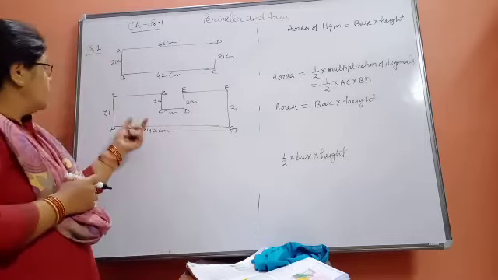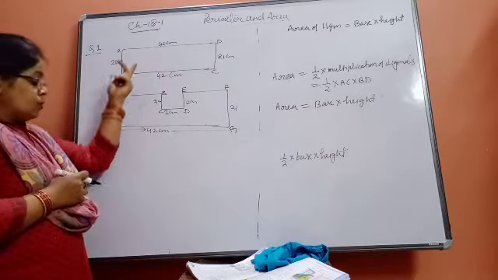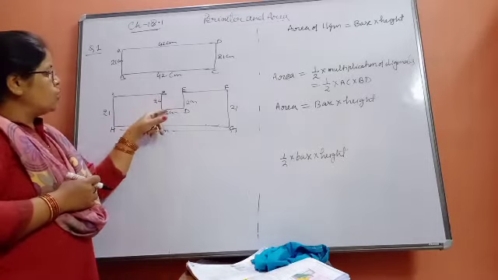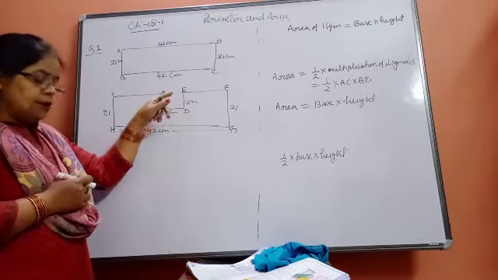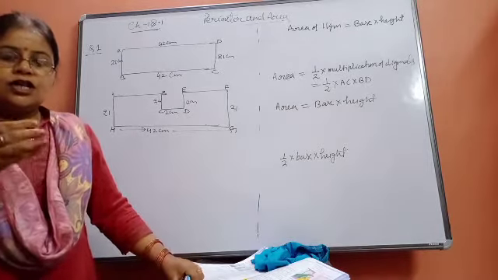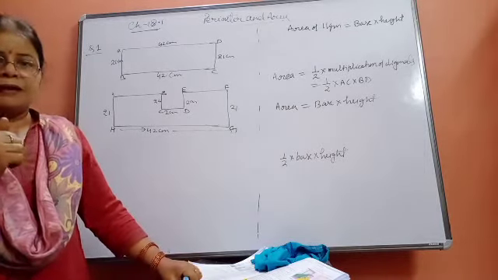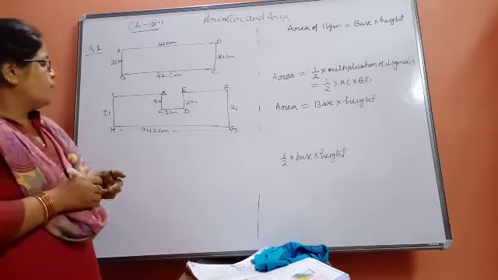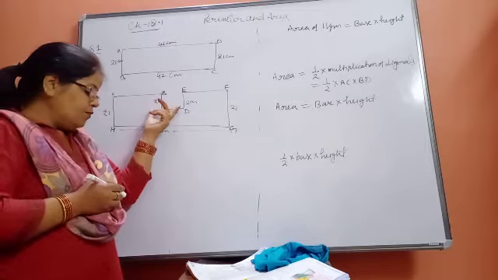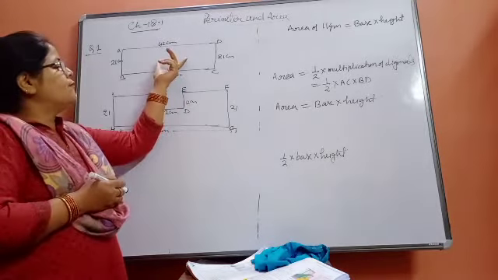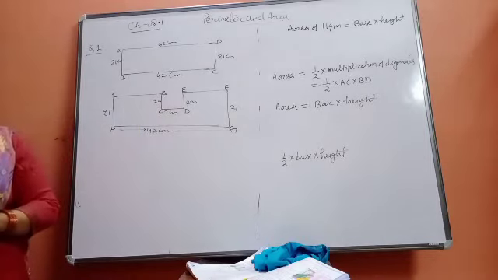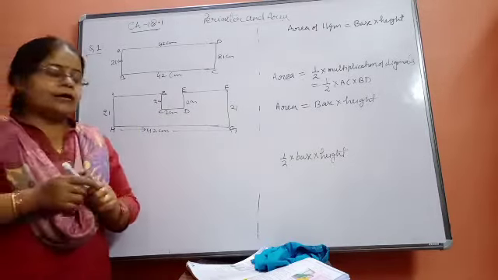And from this figure, a square of side 2 centimeter is cut. If we cut something from a paper, then its shape will appear on that paper, in this way. Now we have to find the perimeter of both the figures and compare them, to see which figure will have more perimeter.